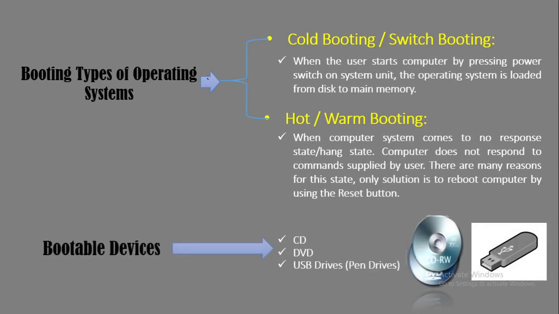When it comes to the booting types, it is mainly separated into two parts: cold or switch booting and hot or warm booting. First we look at what cold booting is. Cold booting is when the system automatically starts while we are running the system. For example, due to light fluctuation the system will automatically restart, so the chance of damage to the system is greater, and the system will not start from its initial state, so some files will be damaged because they are not properly stored. That's where cold booting comes in.